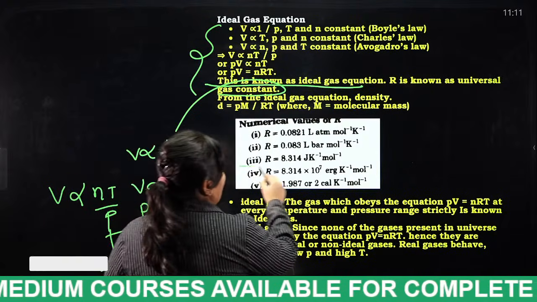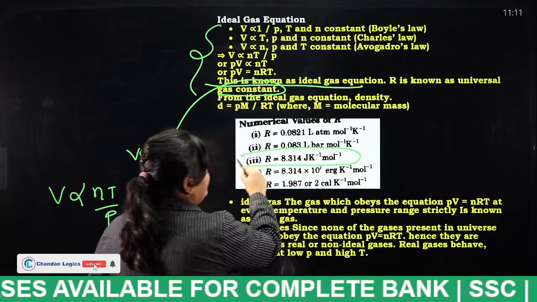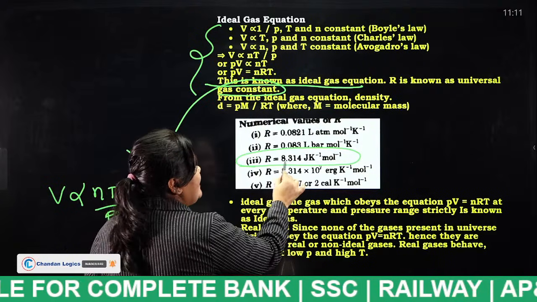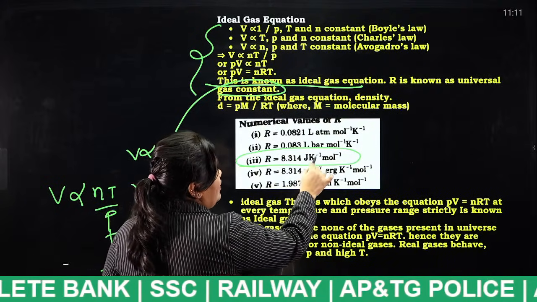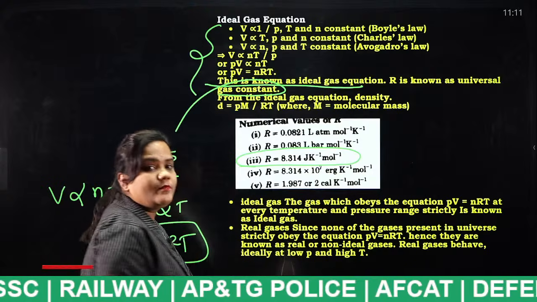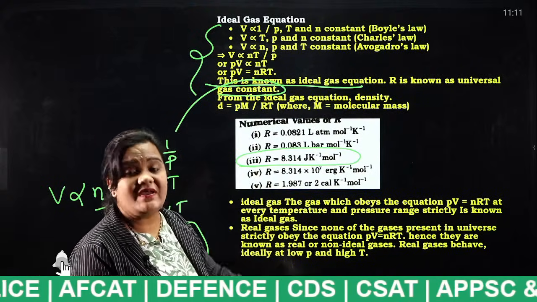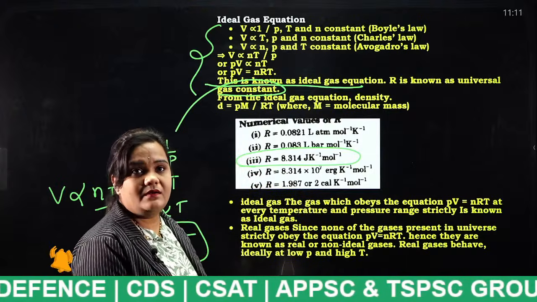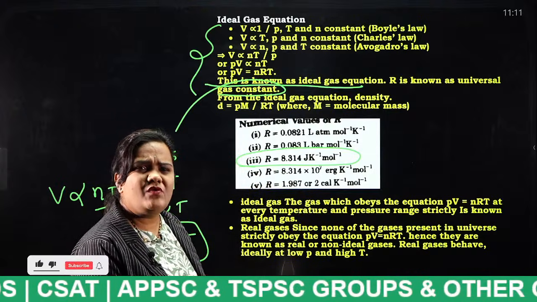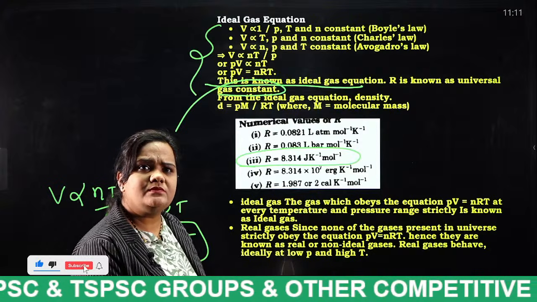And what is the general value of the universal gas constant? 8.314 joule per kelvin per mole. So this is the general numerical value of the universal gas constant we have studied. What is directly or inversely proportional?